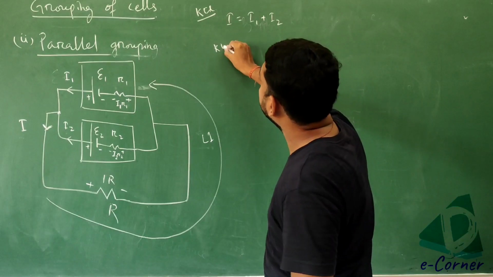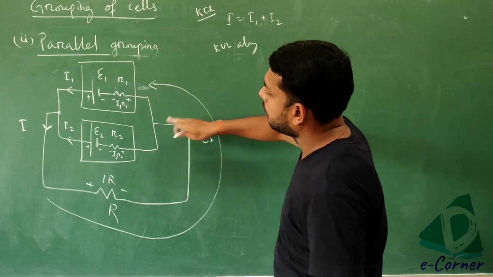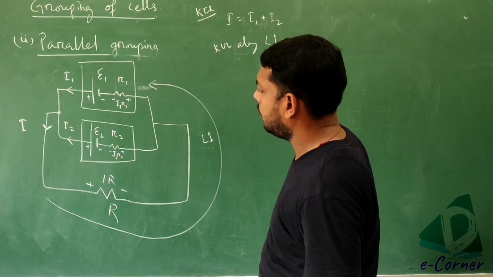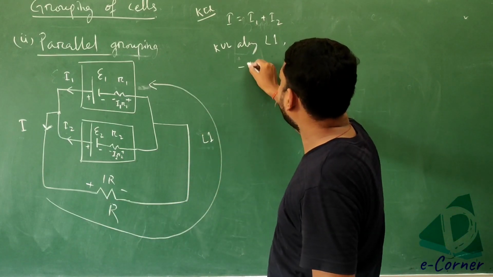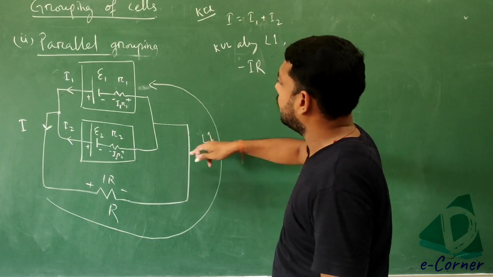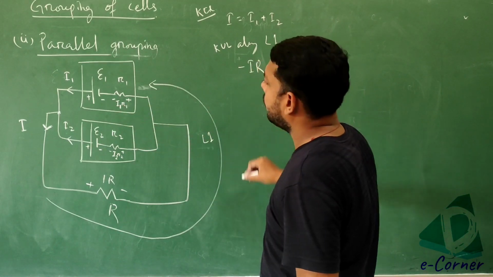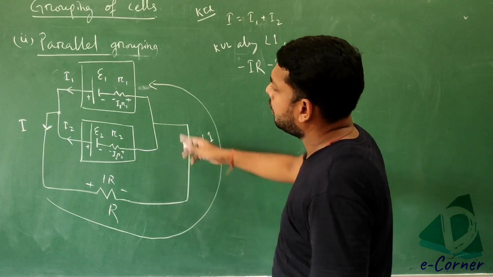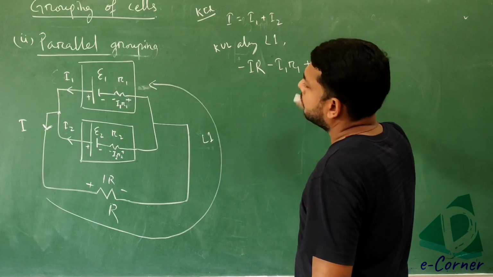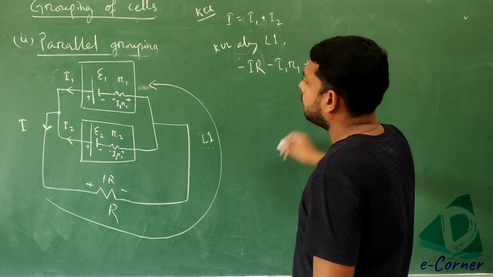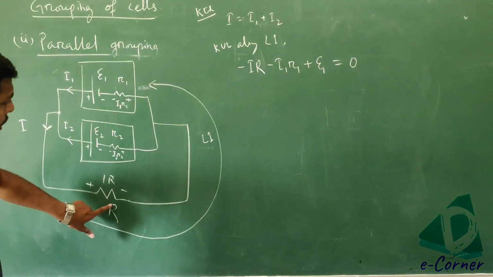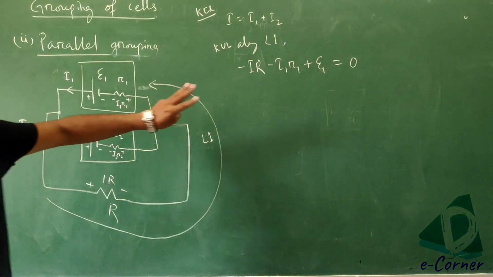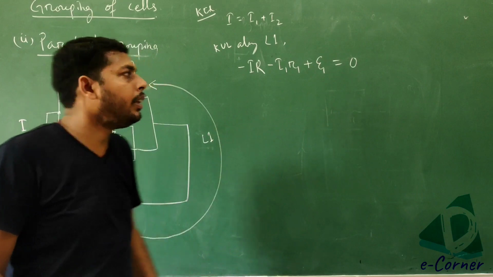KVL along loop 1: minus I into R, minus I1 R1, plus E1 is equal to 0, because there are 3 components, so there are 3 terms.